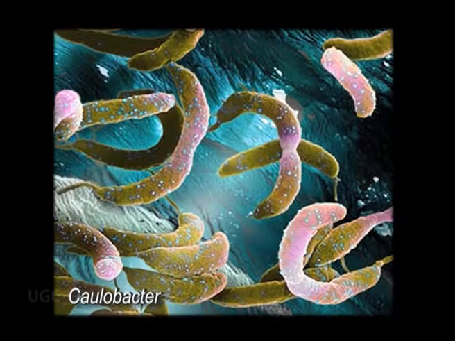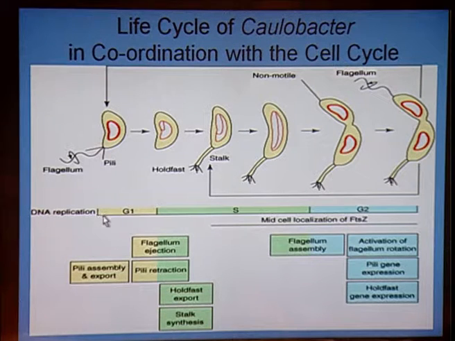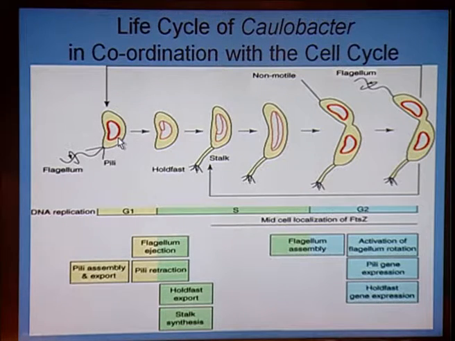Now the life cycle of Caulobacter shows different stages of binary fission and stalk formation. As you can see in this slide, the different stages of cell division, represented by the G1, the synthetic and the G2 phase, show the changes that take place in the Caulobacter cell. This cell with the flagella and the pili is the original bacterial cell, and the DNA will gradually show methylation or hemimethylation and prepare itself for division.